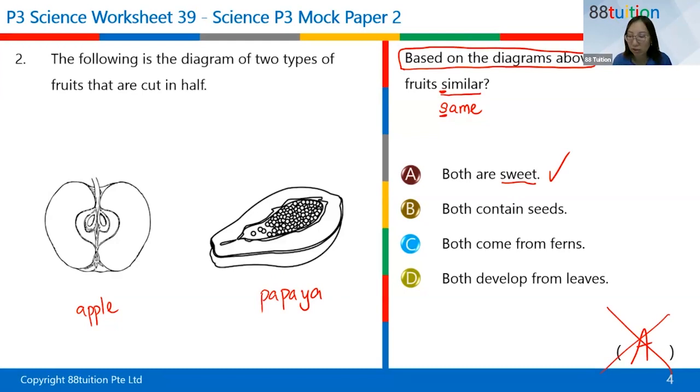The apple I ate is sweet. What? The papaya I ate is sweet. What? Why can't the answer be both are sweet? Not all. They're not always sweet. Yeah, they are not always sweet. But what is another reason from the question?